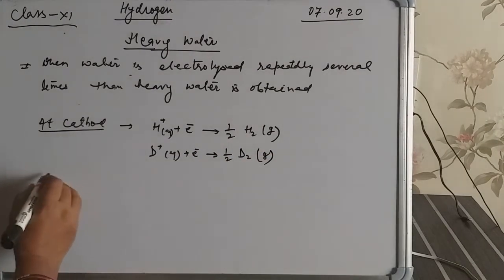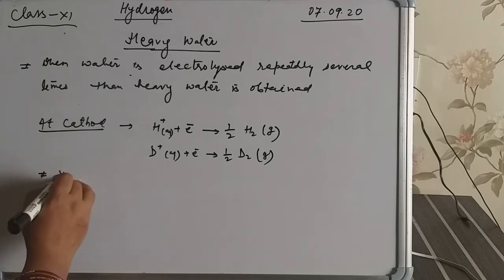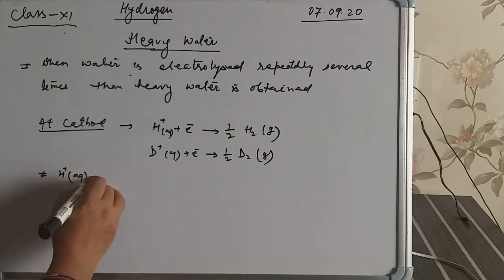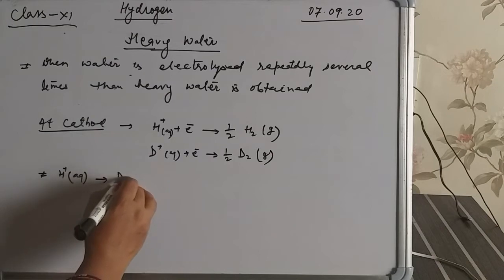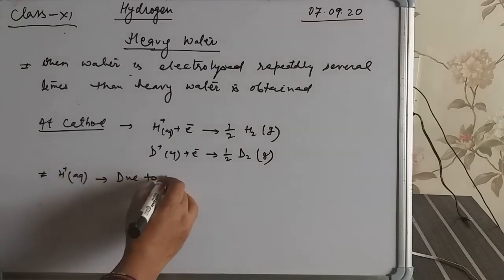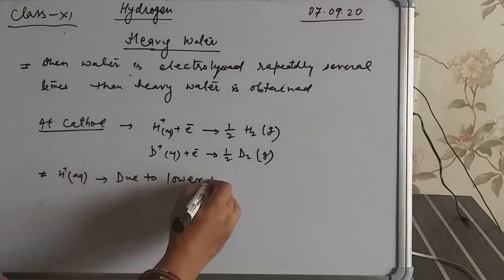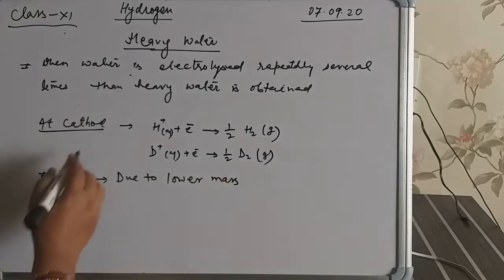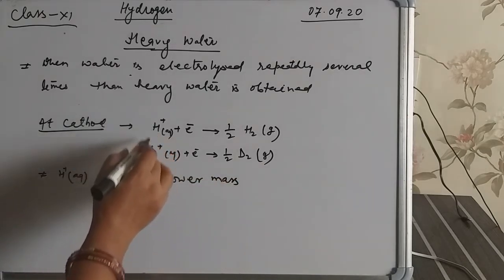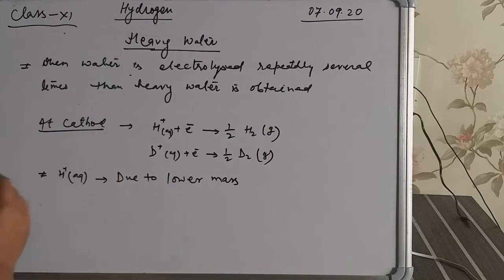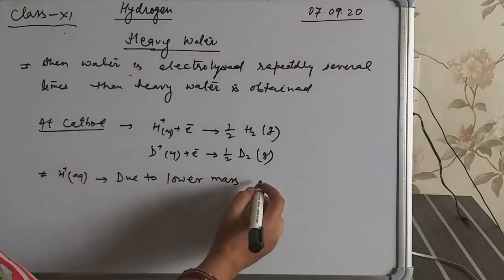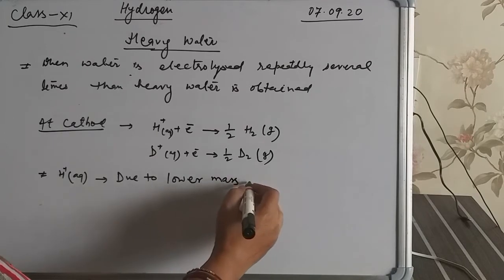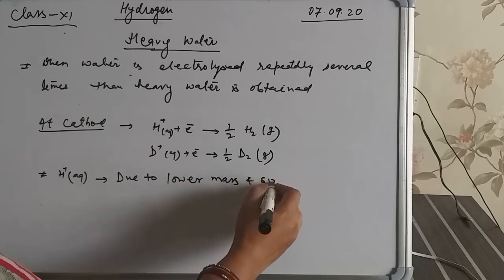There is a possibility of these two species getting reduced, but hydrogen gets reduced first because of its lower mass and small size.